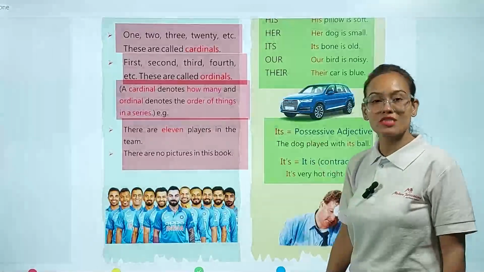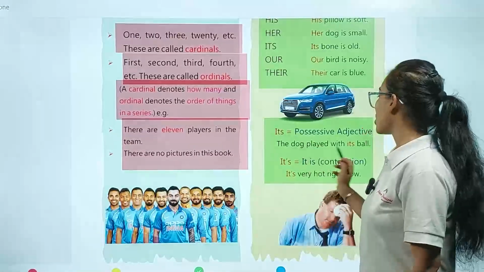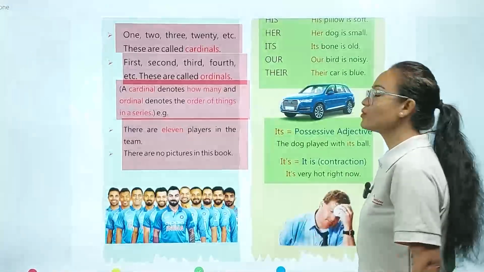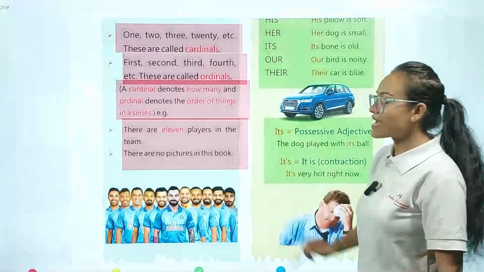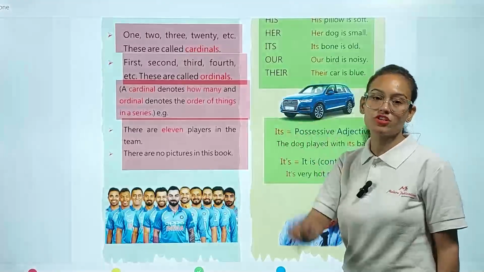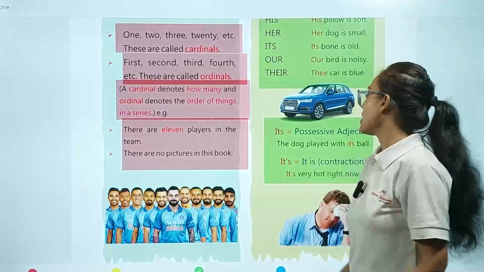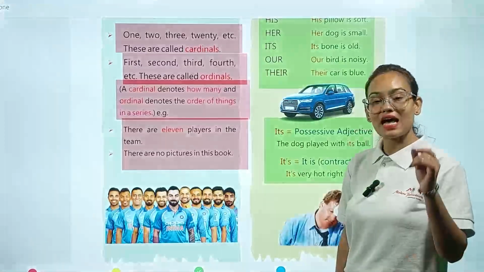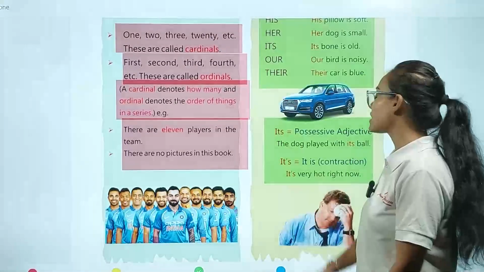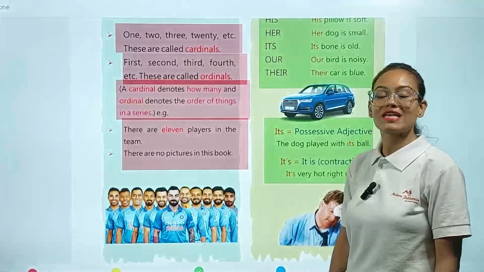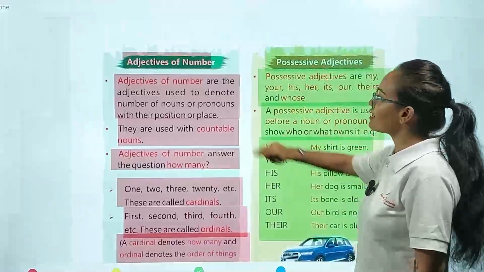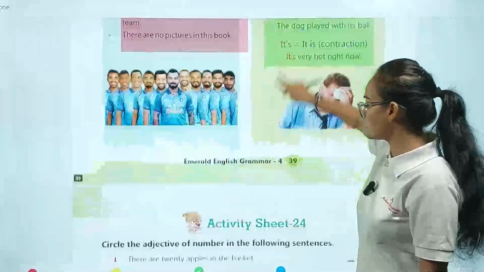It's possessive adjective. Its is also a possessive adjective, my dear student. The dog played with its ball. It's is a contraction. It's very hot right now. Okay, see, if its is written without any punctuation mark, it shows ownership. But whenever it is written as it, apostrophe and s, then it shows the contraction, which means it doesn't show any kind of ownership. Okay, so this is all about our possessive adjective and adjective of number.